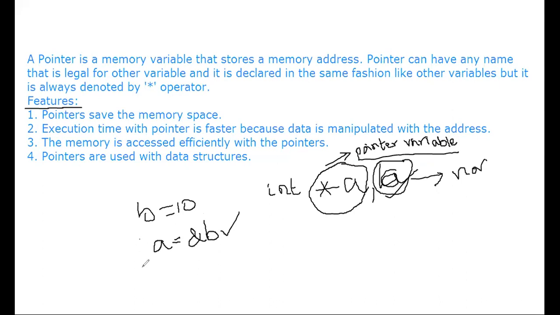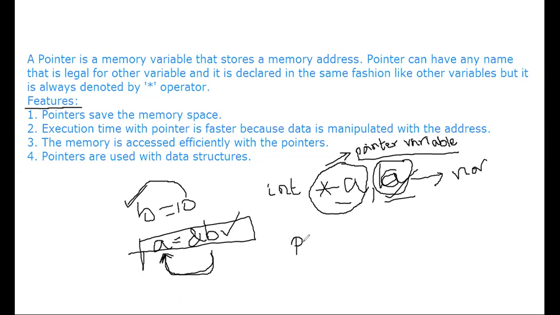See here, this statement is very important. This is a pointer variable and this one is the normal variable, so you can store a normal integer value in the normal variable. You can store the address of another variable in the pointer variable. For example, if you want to display the address of b, what do you write in the printf statement?